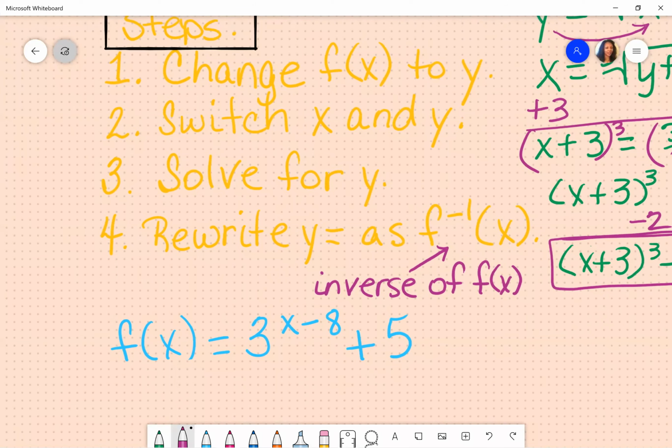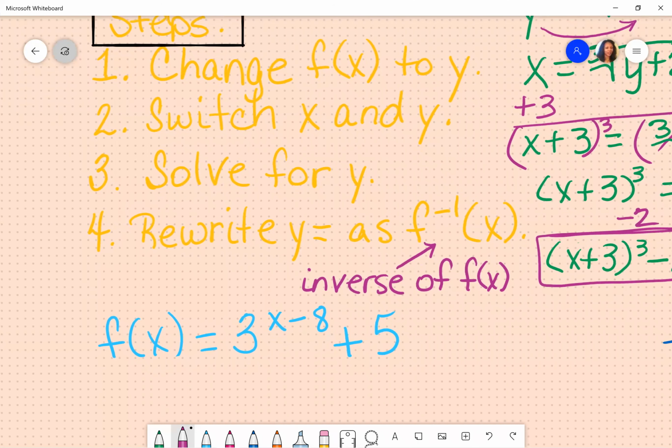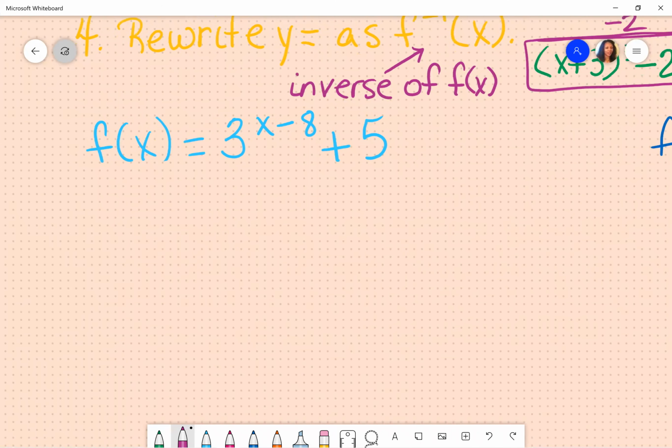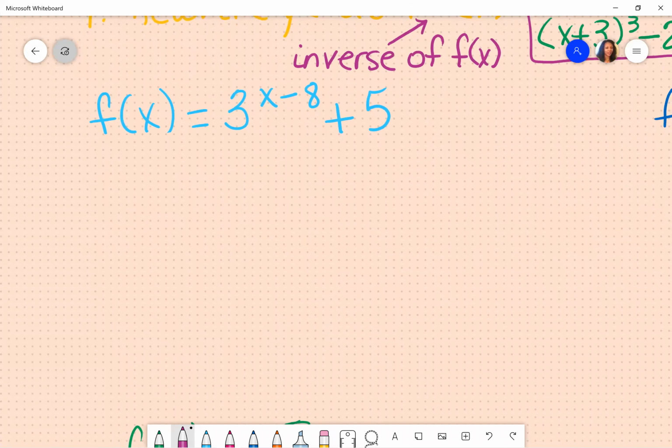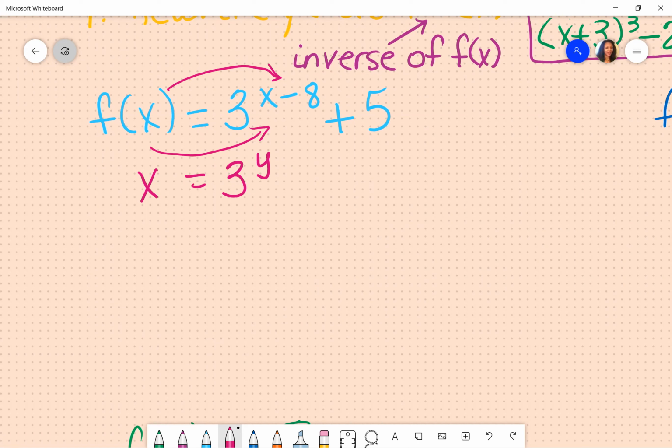Let's do one when we have an exponent. So I'm still following those same steps. I'm going to move up to give myself some room. First thing I want to do is change my f of x to y, or like I said earlier, you can just go ahead and swap those out. You know f of x means y. So on the left-hand side, I'm going to have the x, 3, and instead of having x, I changed this to y, minus 8. So everything else I'm writing exactly how I see it.